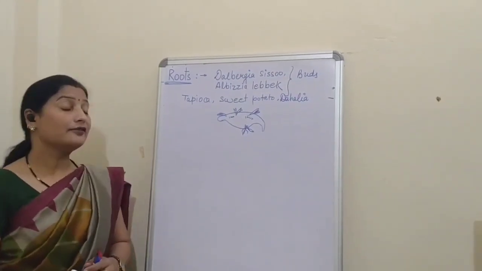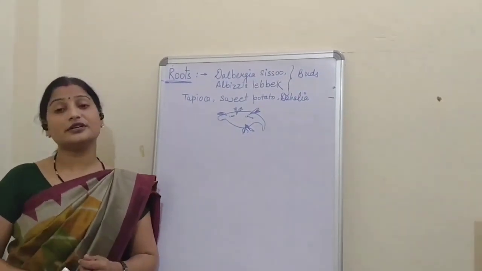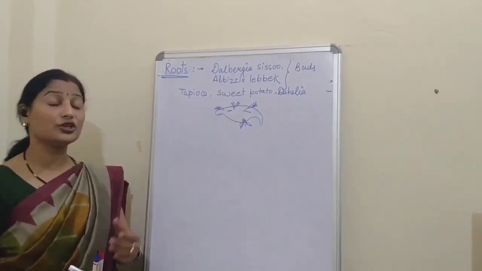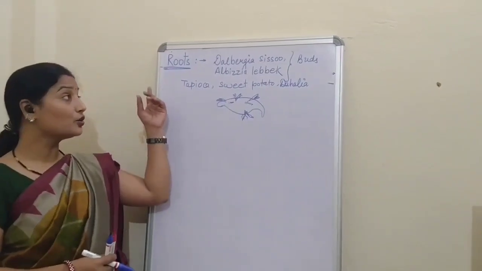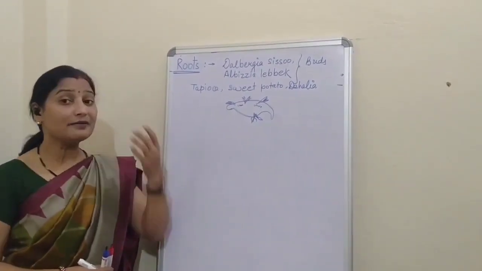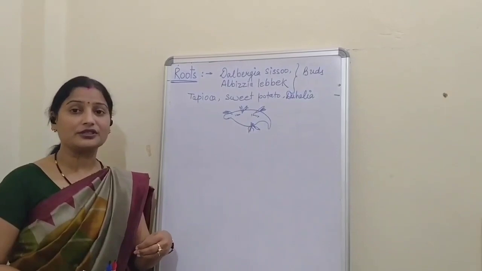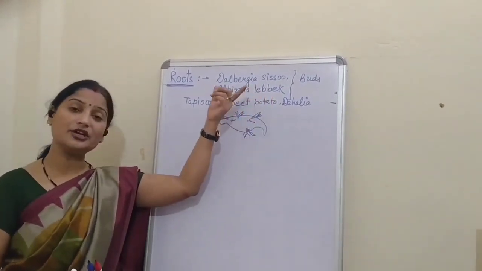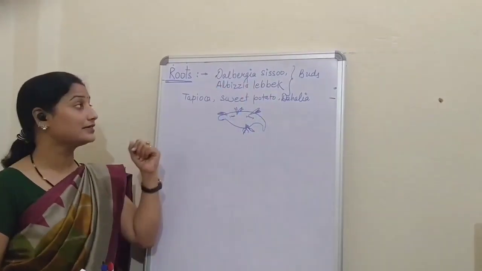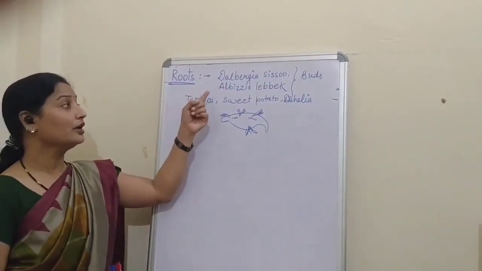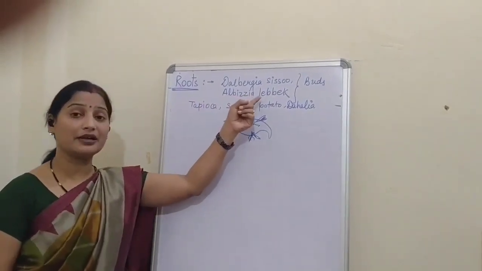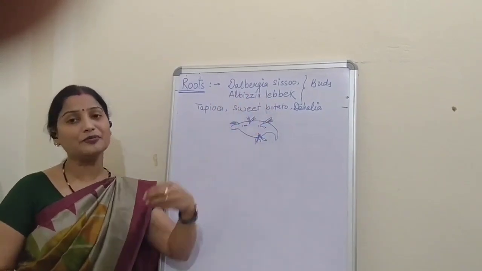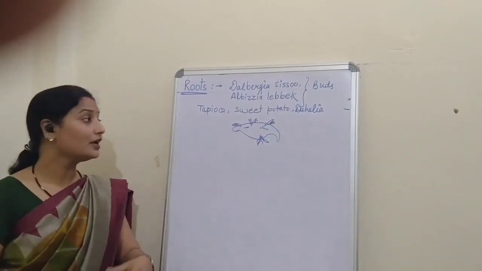Now children, after underground stem and subaerial stem, the next method of natural vegetative propagation is roots. Some roots of the plant develop buds, and through the buds the new plant germinates. For example, Dalbergia sissoo and Albizia lebbeck. In this, the roots of the plant develop buds, and from the buds, new plants grow.